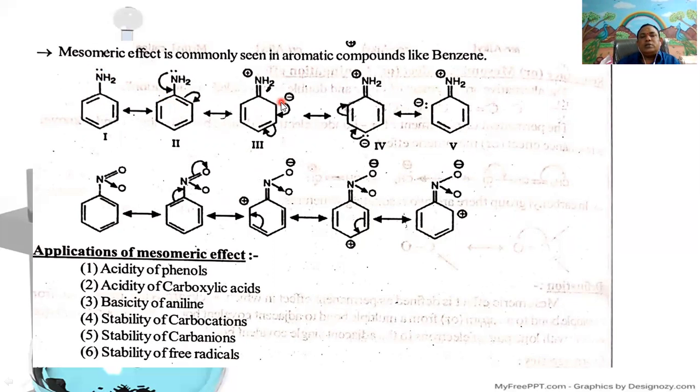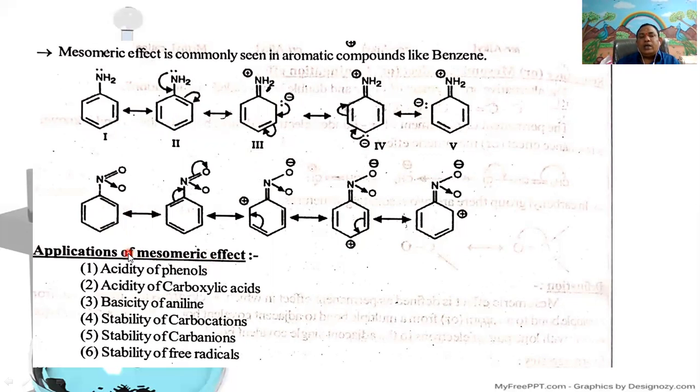Here, ortho carbon gets a negative charge. Next, para carbon gets a negative charge. Again, ortho carbon gets a negative charge. These are the different canonical structures of aniline or aminobenzene. It is similar to nitrobenzene. Next, the applications of the mesomeric effect.